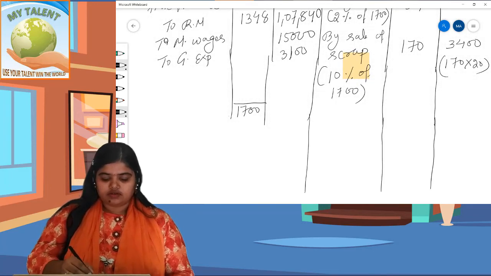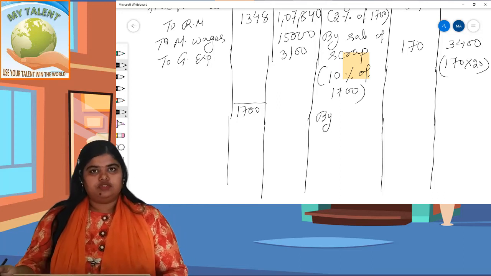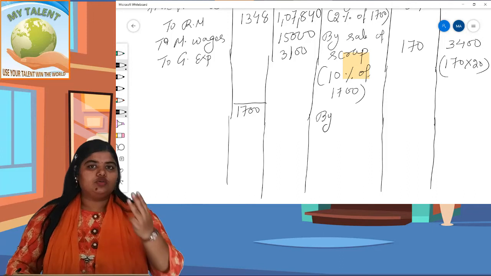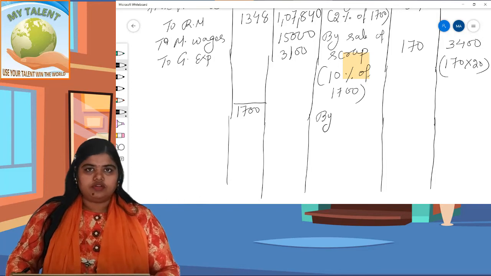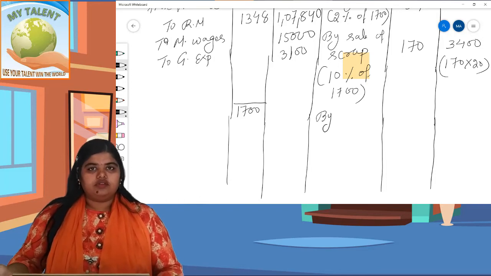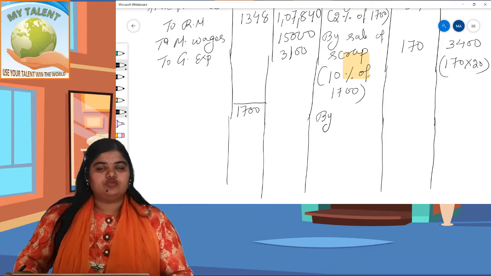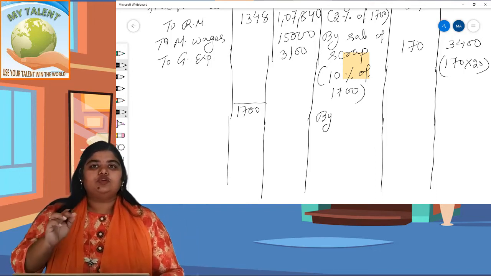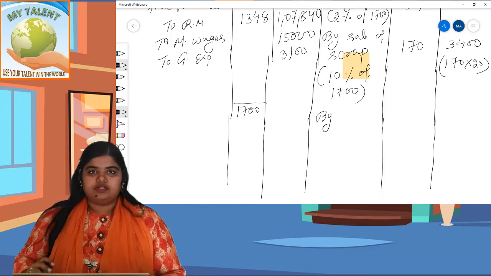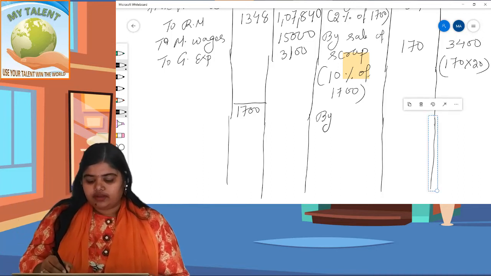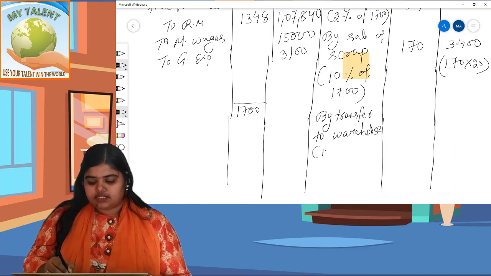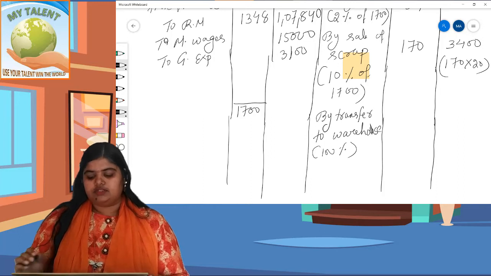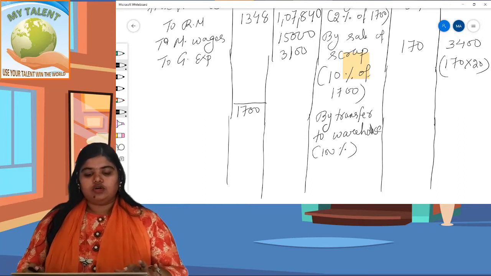So balancing figure is by transfer to next process. In the question there are only 3 processes and we are doing the third process, right? So there is no next process to transfer to. Finally it is sent to warehouse, and it is common sense. Otherwise you can also check the question table: transfer to next process 0, transfer to warehouse 100%. 100% means total.